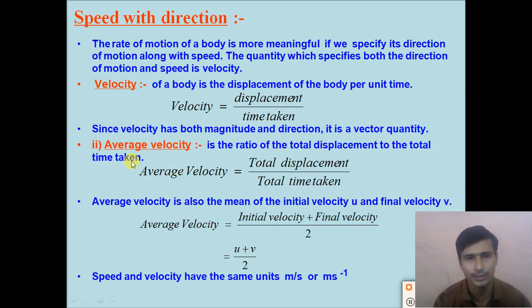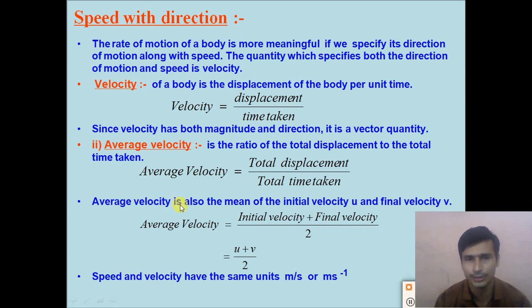So from this, the formula of the average velocity: average velocity is equal to total displacement divided by total time taken. We can also calculate the average velocity from the initial velocity and the final velocity.